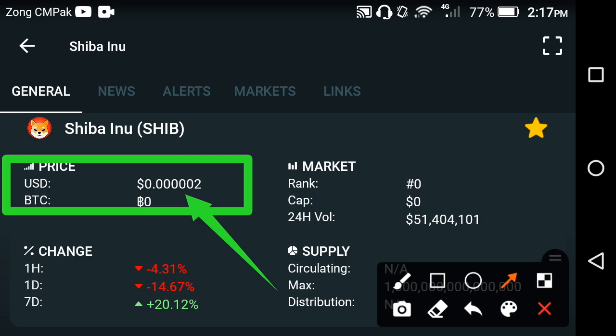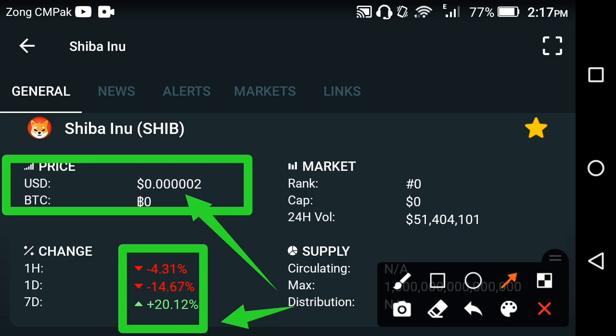Remember that. Same like that, if we talk about the price changes, the last 1 hour change is negative, the last 1 day change is negative, and the last 1 week change is positive, friends. As you know, today is the second day of the new month. That means the last 1 day change is negative, because yesterday was the first day of a new month, and the falling period of Shiba coin starts on the first day of a new month, friends.